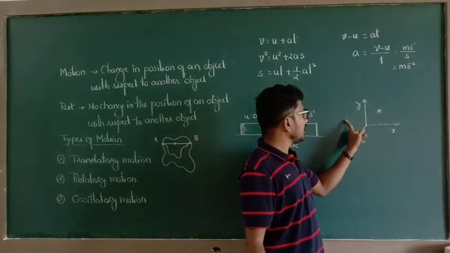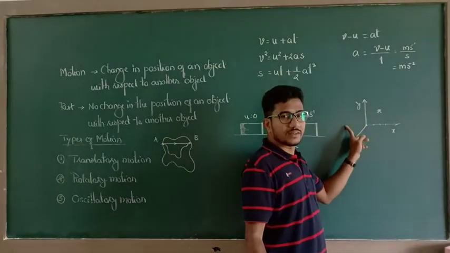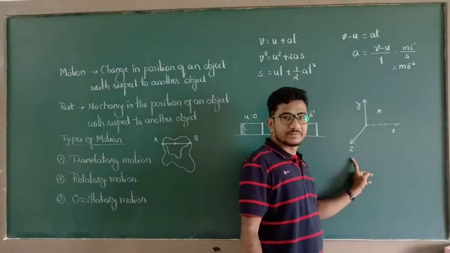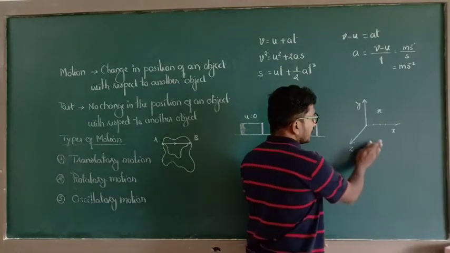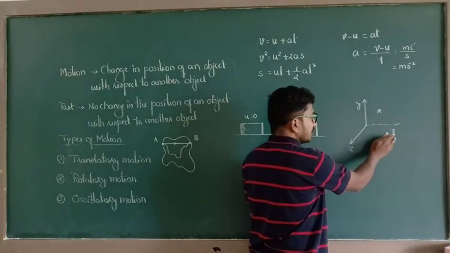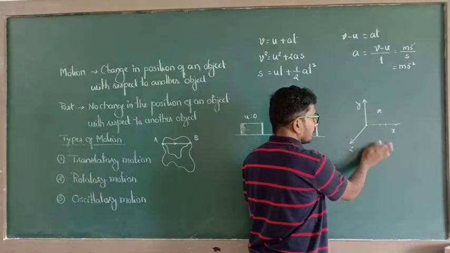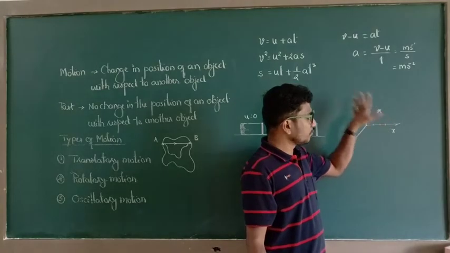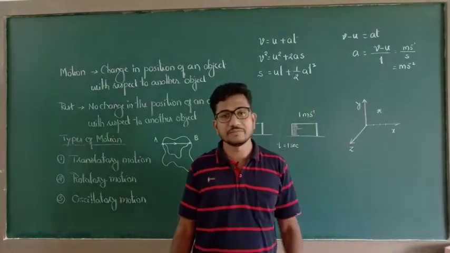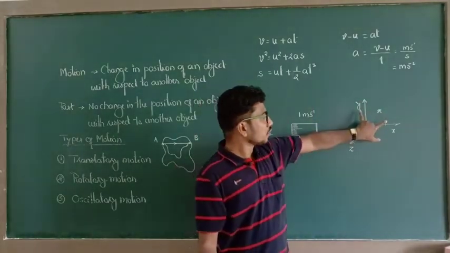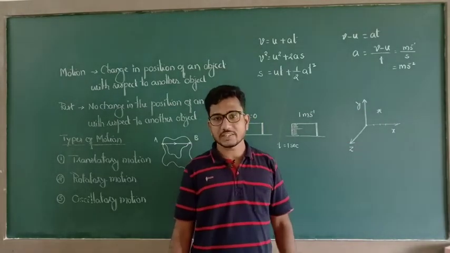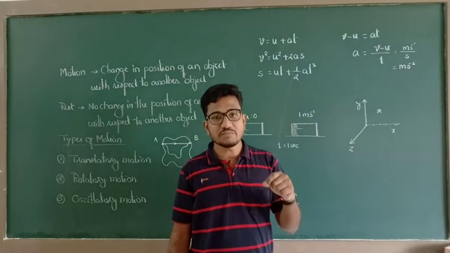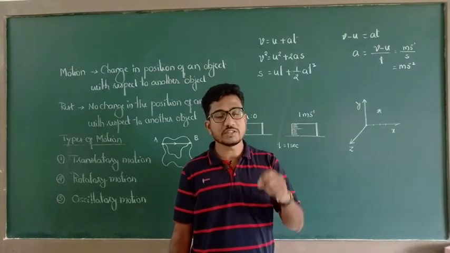If the object is moving in this plane, that means in the plane of yz. If the object is moving here, that means this is nothing but the xz plane. When an object is moving in a plane, then we are going to consider 2 coordinates, x coordinate as well as y coordinate. Such type of motion is known as two-dimensional motion.